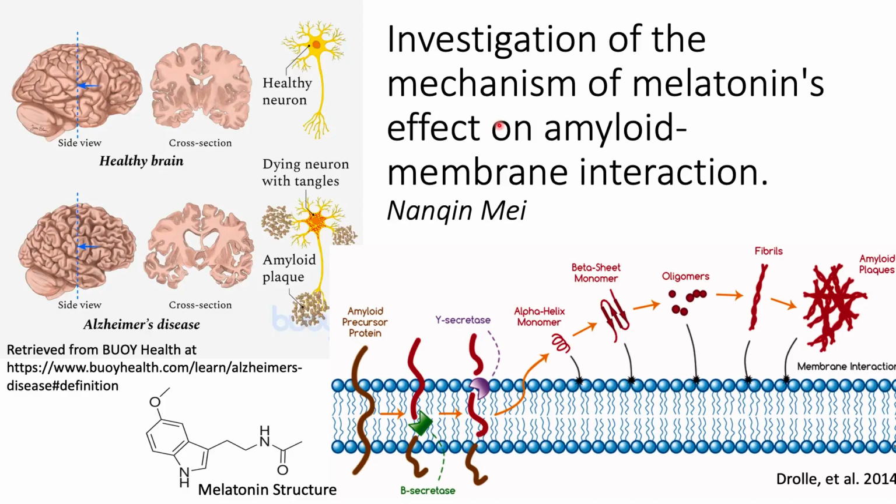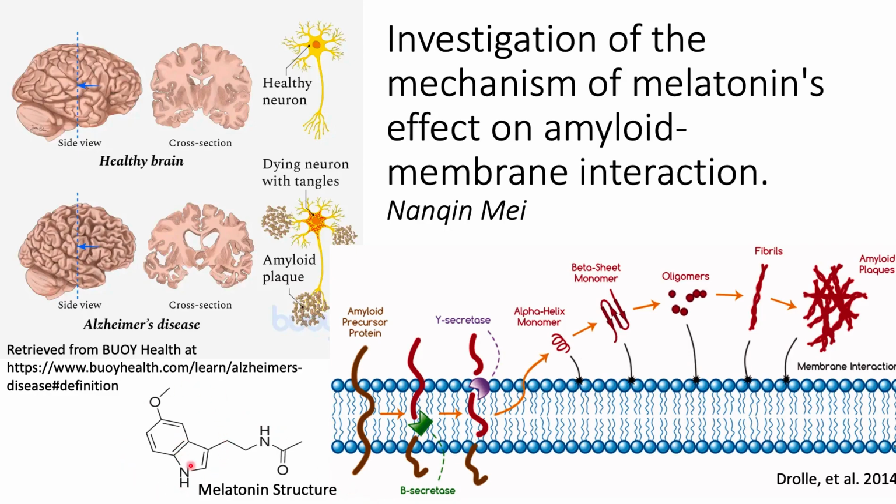My research topic is on investigation of the mechanism of melatonin's effect on amyloid membrane interaction. This research topic is developed from the fact that neuron cell death and dysfunction is an important step in Alzheimer's disease pathogenesis. Amyloid plaques are found in Alzheimer's disease patients' brain, yielding the presence of oligomeric amyloid species, which has high neuron toxicity through nonspecific interaction with the neuronal cell membrane. Any structural change that happens to the cellular membrane should have an effect on the amyloid membrane interaction.